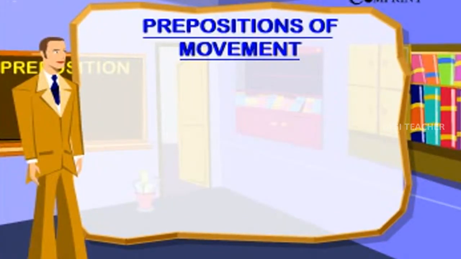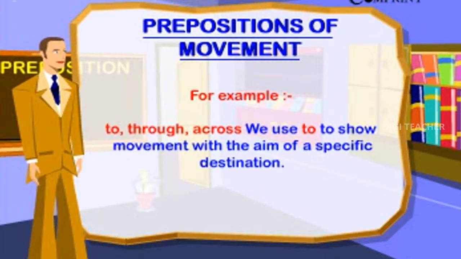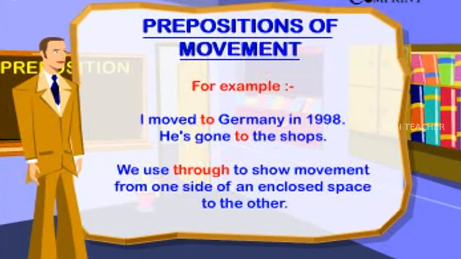Prepositions of movement. Prepositions can be used to show movement. For example, to, through, across. We use to show movement with the aim of a specific destination. For example, I moved to Germany in 1998. He's gone to the shops.